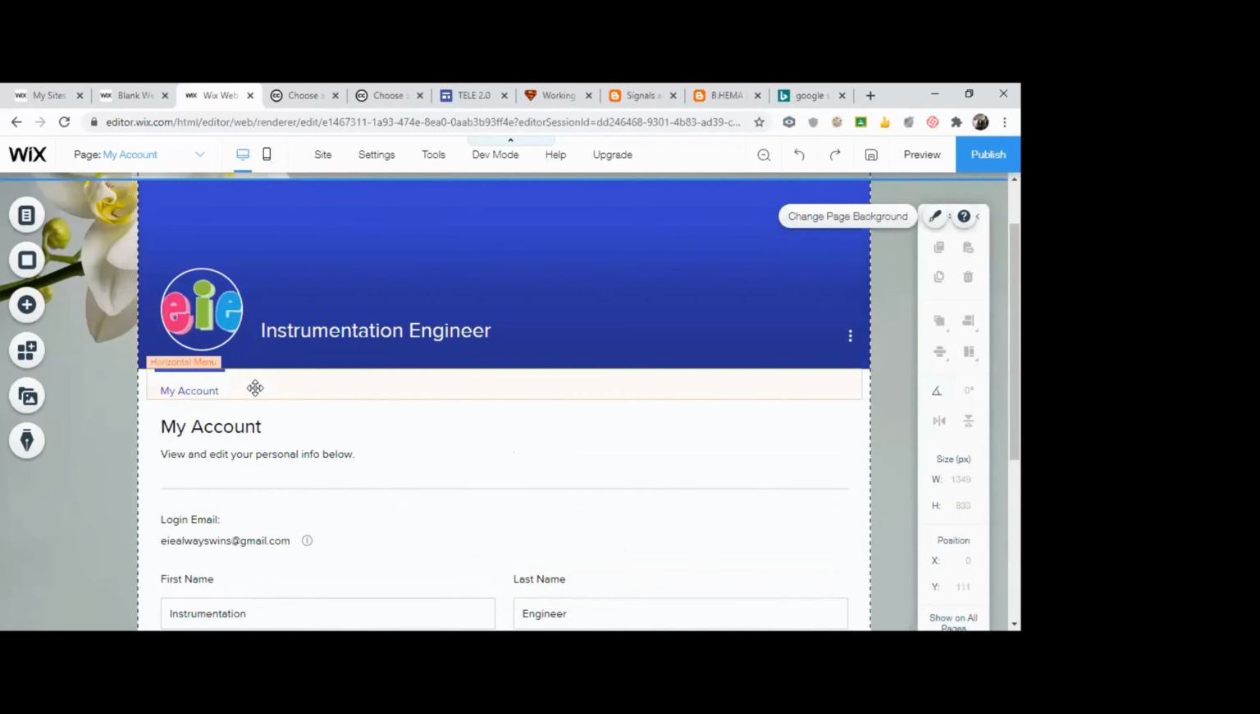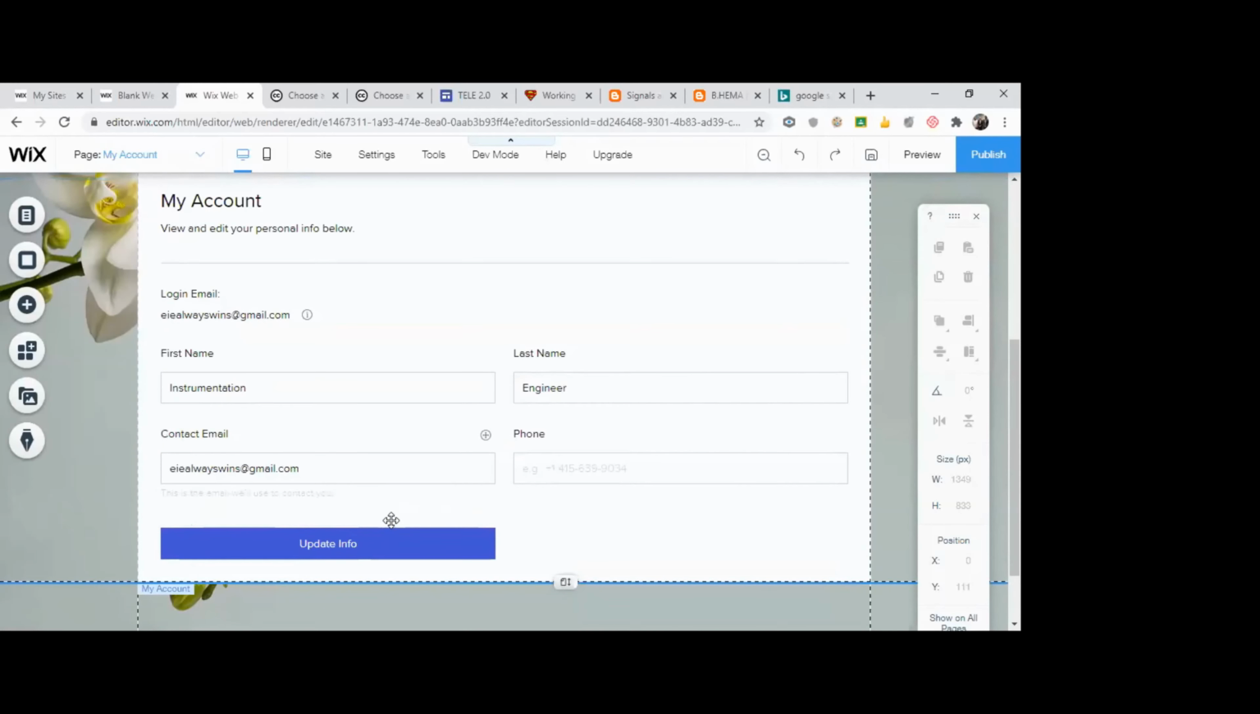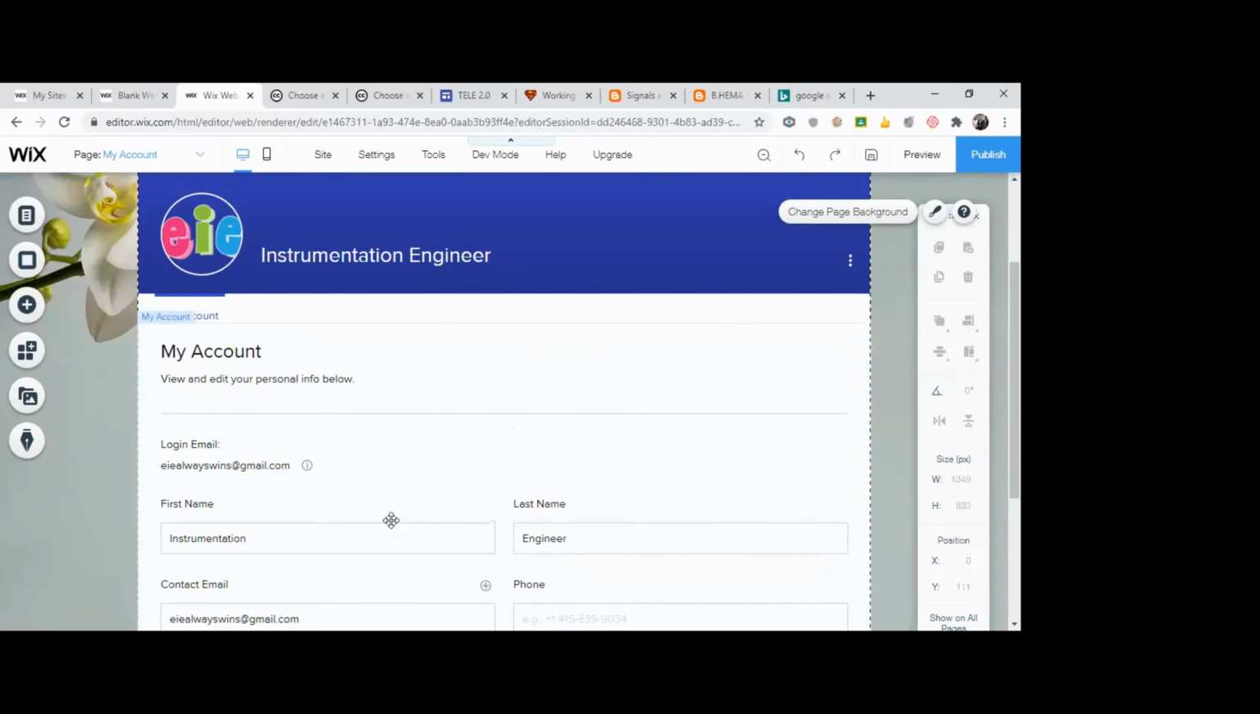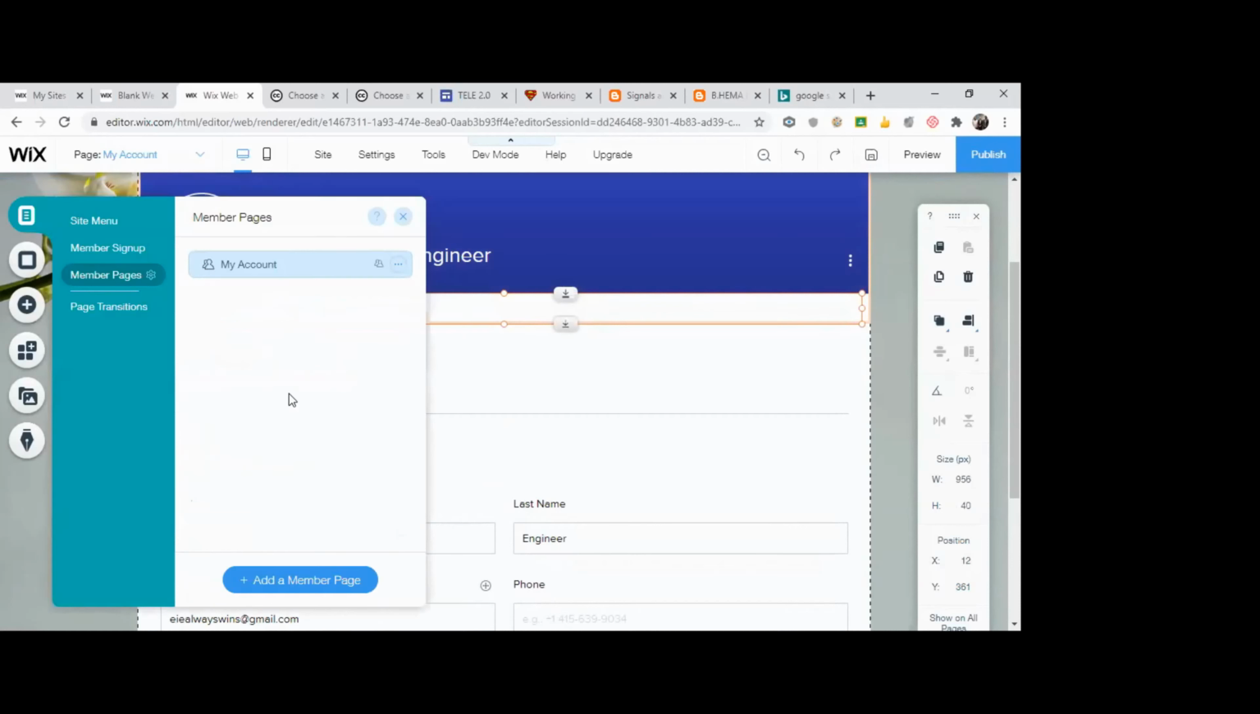Now I require another page here. Once I've logged in, I can see my account and update the information. At the same time, I want to access a course. So what I do is, see this horizontal menu, click on it. As soon as I click, you have top options. Manage menu. Click on manage menu.